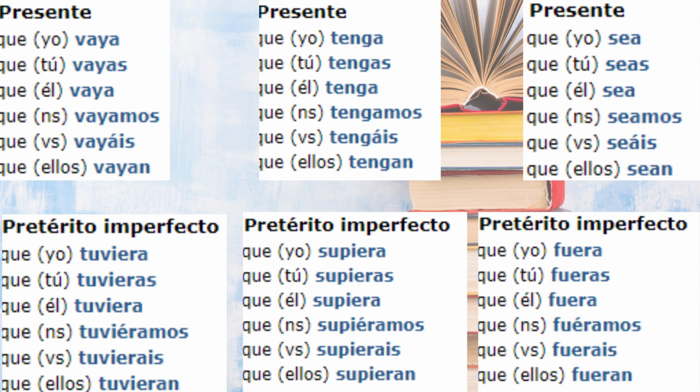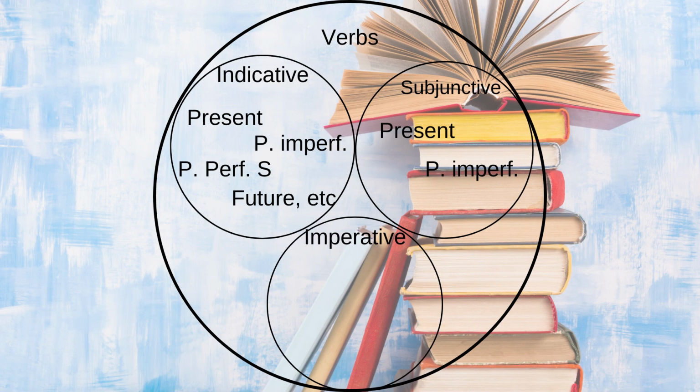Okay? That's it. Now, just to finish this video, I have prepared this little drawing. It's not that good, I did it really fast. But what do I mean with this little drawing? I mean that all of these are verbs. We have a big category which is verbs. Then we have different subcategories which are the modes, and inside the modes we find the tenses. This is what you need to understand, or how you need to process this information.